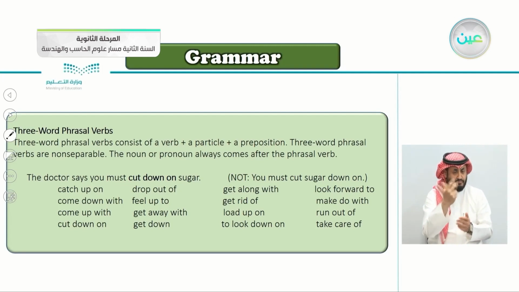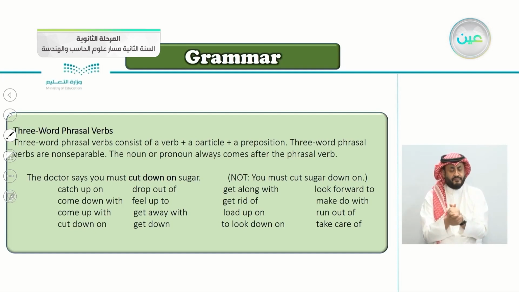Three-word phrasal verbs are non-separable. You cannot separate them. The noun or pronoun always comes after the phrasal verb, whether it's a noun or a pronoun.